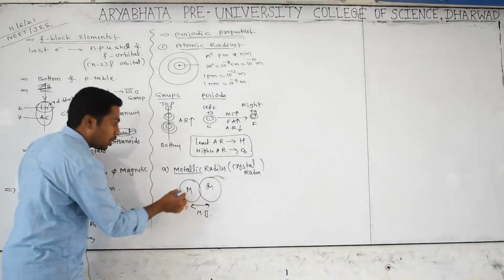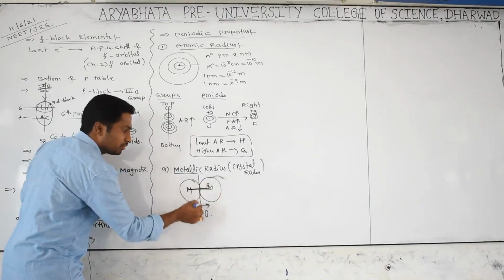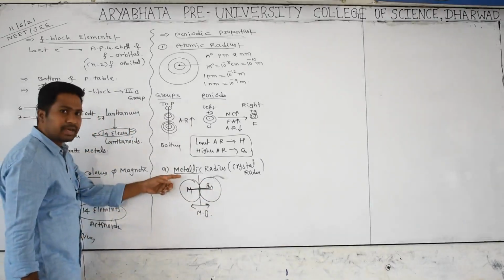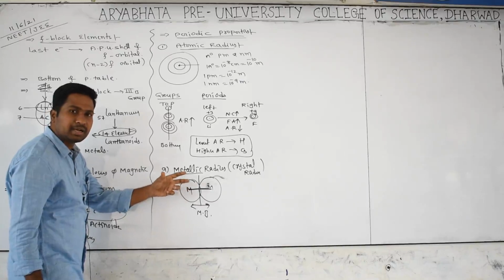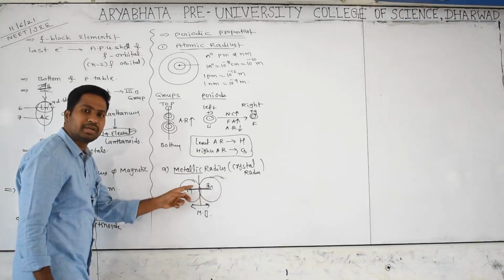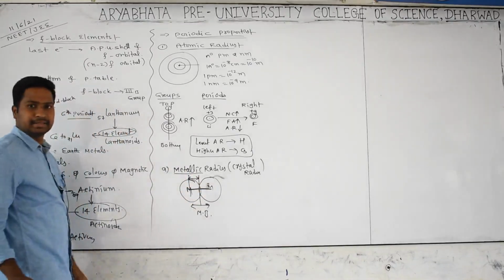Half of the internuclear distance is called the metallic radius. Metallic radius means, in the case of metals, the metal atoms are held together by a metallic bond or strong force of attraction. Then half of the internuclear distance between these two particles is called the metallic radius.